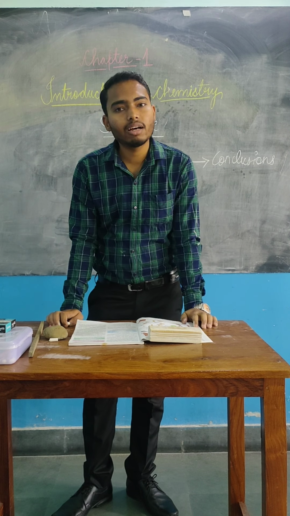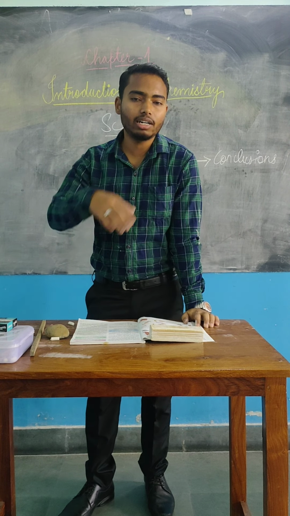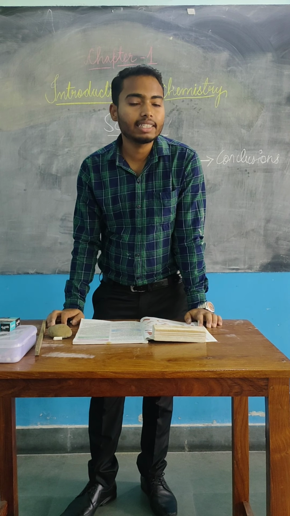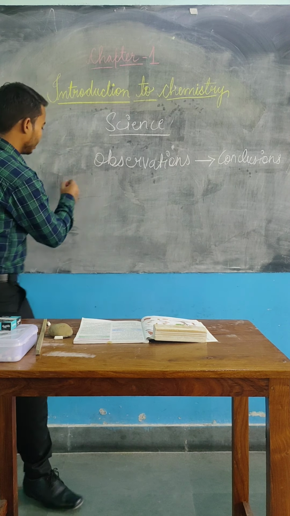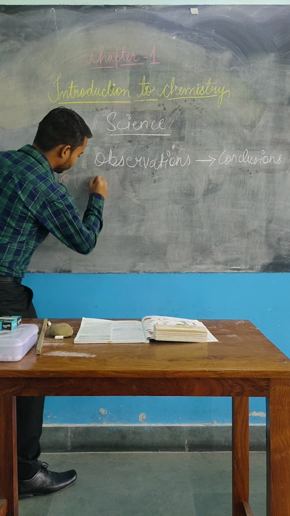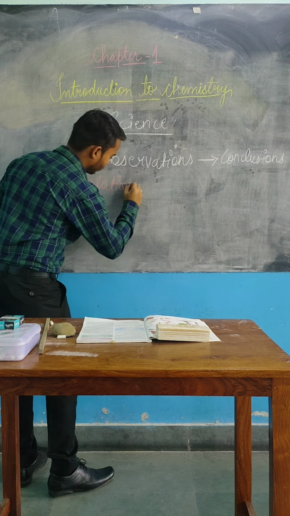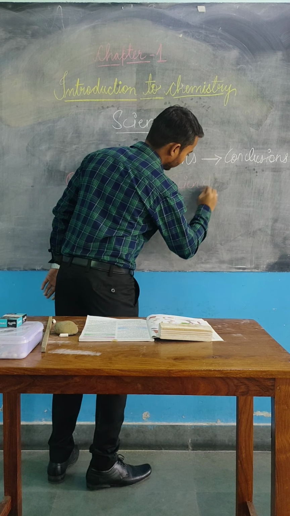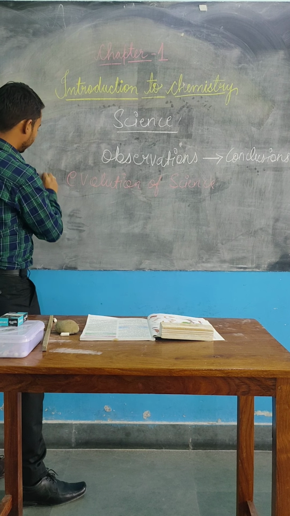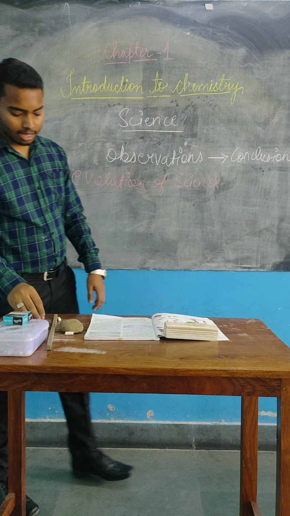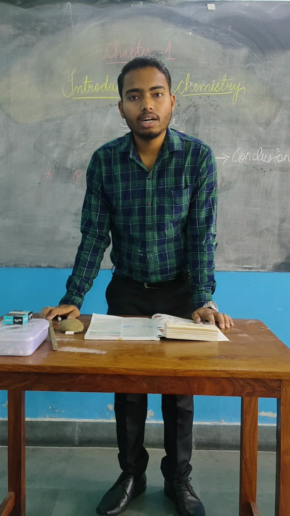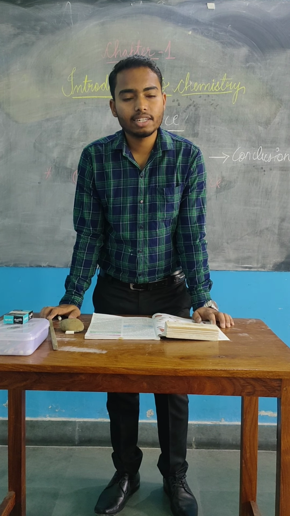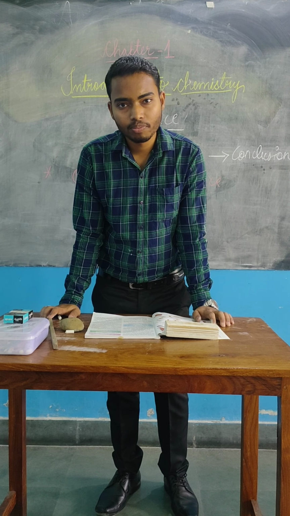See, we will take some examples of how our science has evolved. We need to study the evolution of science. See, if you are walking down the street and there is a dog barking at you, what would you do?